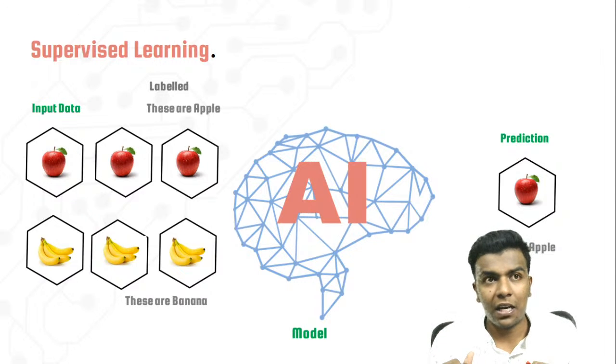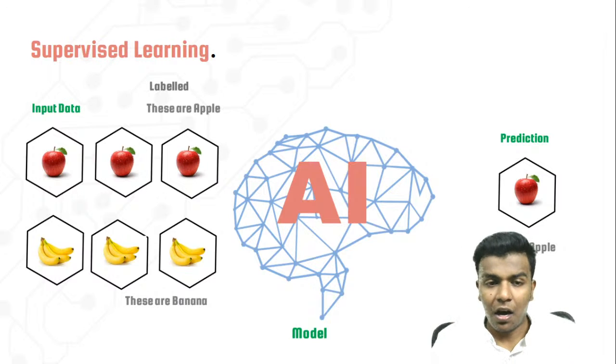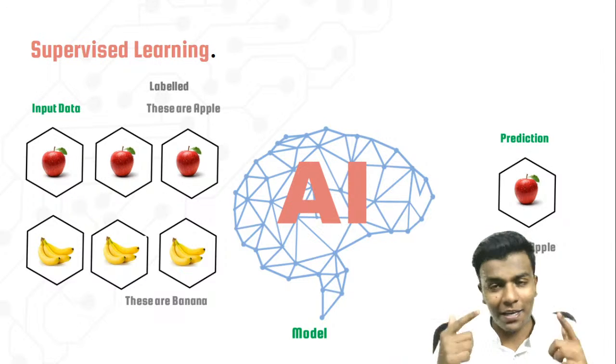So supervised learning is whenever we give data in a labeled format. Beforehand we know what the images are and what the labels are. That is known as supervised learning. Okay, I hope you all understand. If you understand, please type yes in your live chat.